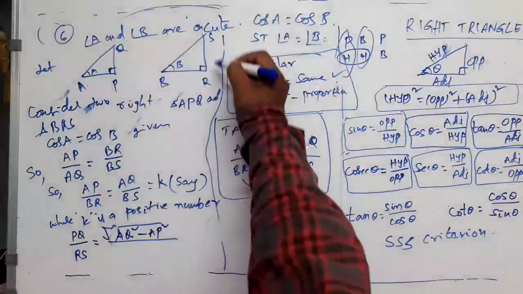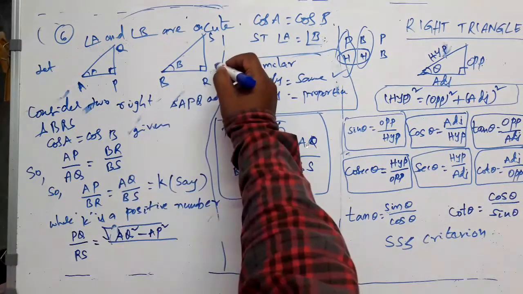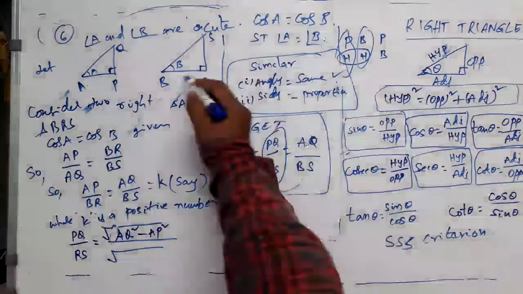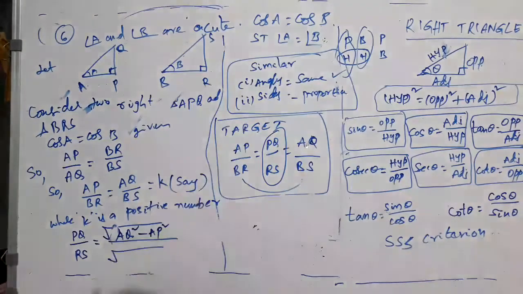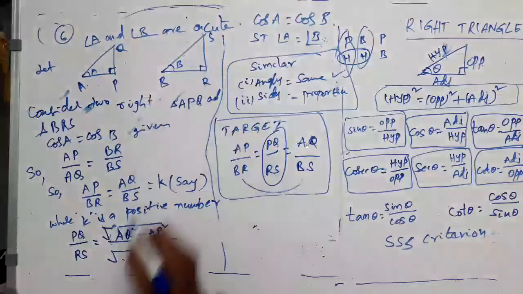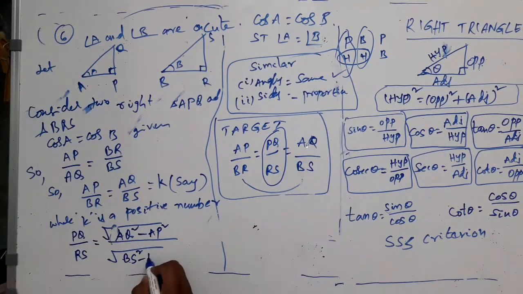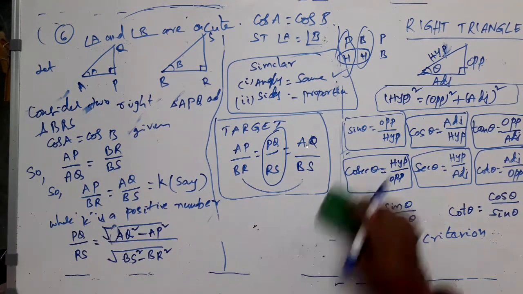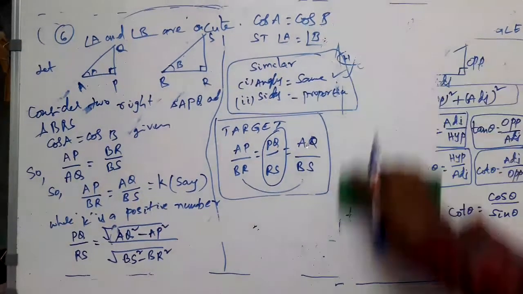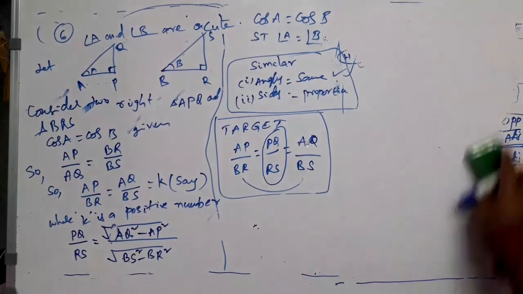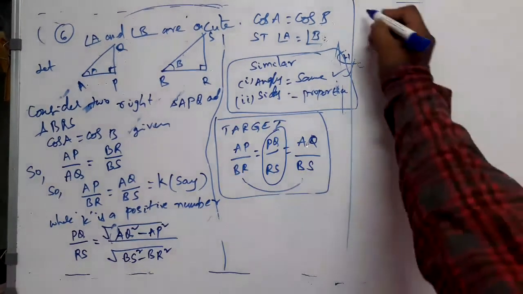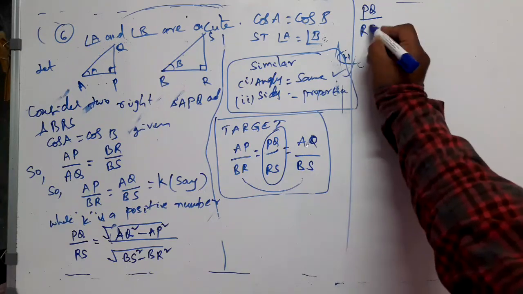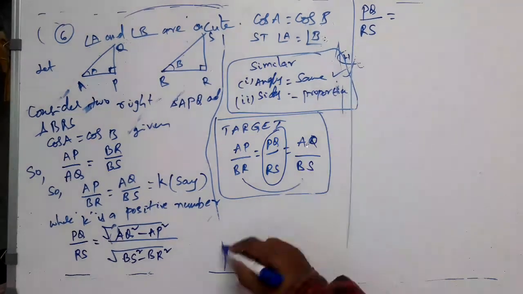What is RS? RS is a side of this right angle triangle. In the same way, in the place of RS, I will use Pythagoras theorem and involve these two sides also. That is square root of hypotenuse square minus other side square, right? BS square minus BR square. I have written that. Now, PQ divided by RS is equal to, continuing, I am writing here, right?